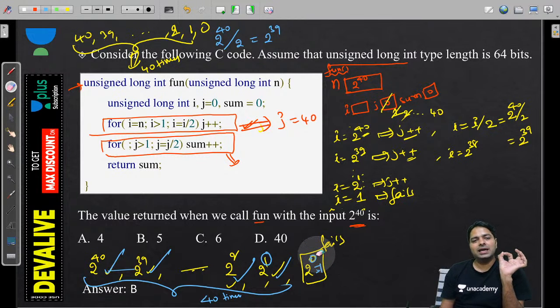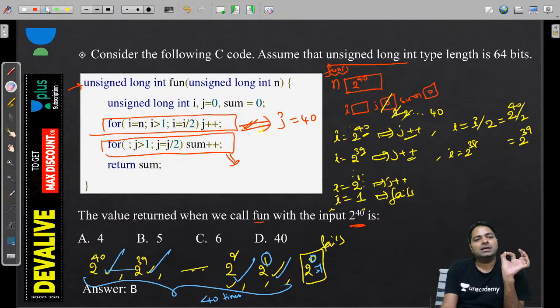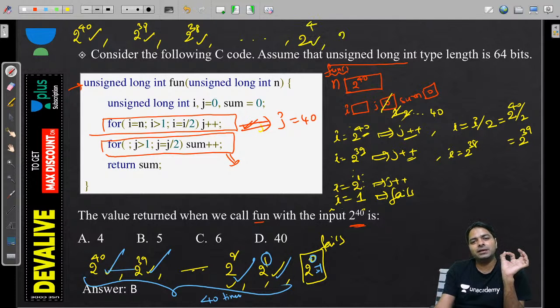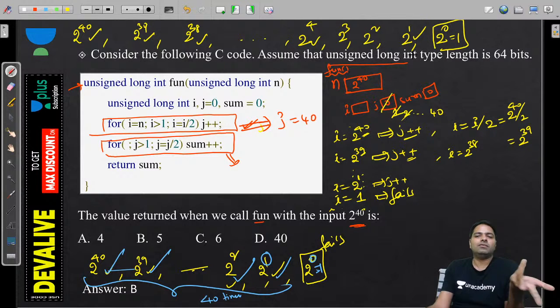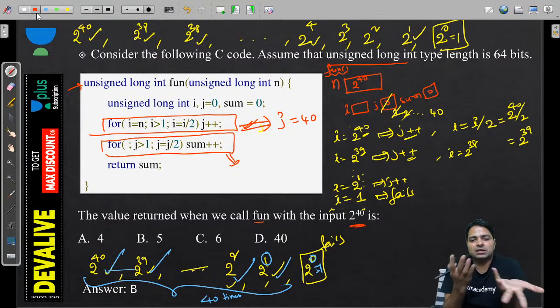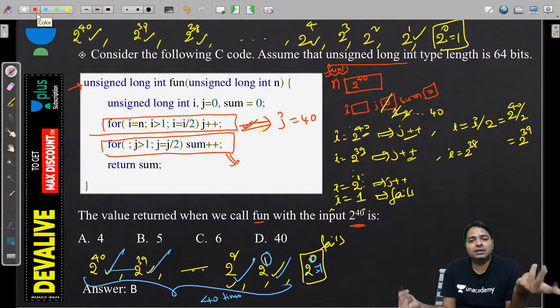How many times do I have to explain? Again I am saying it. 2 power 40 incremented, 2 power 39, 2 power 38 incremented, and coming down to 2 power 4 incremented, 2 power 3 incremented, 2 power 2 incremented, 2 power 1 incremented, 2 power 0 fails because this is equal to 1. How many times incremented? 1 to 40 here. Check the powers carefully. That is the one mistake we make, because if it is a numerical type, definitely you could have made the mistake too.